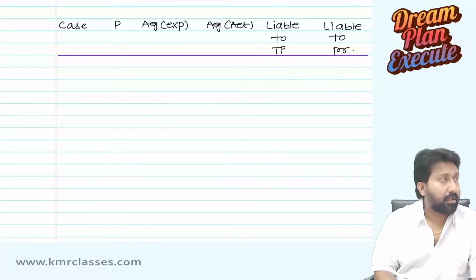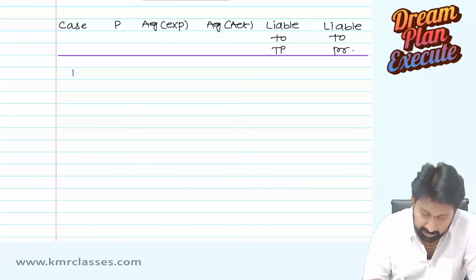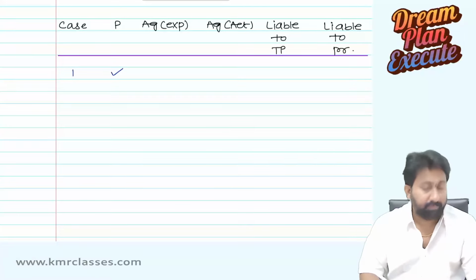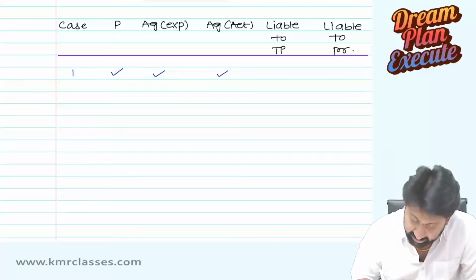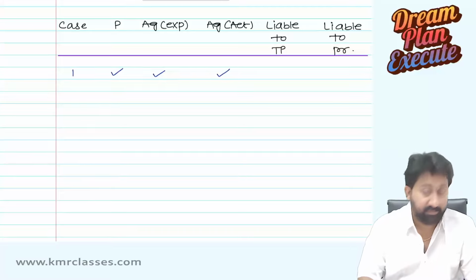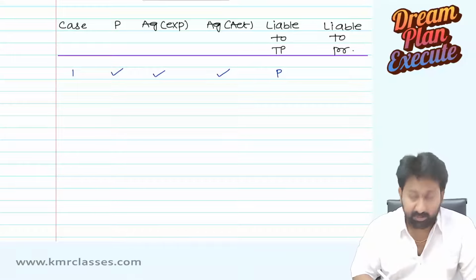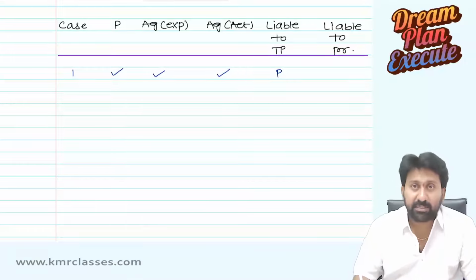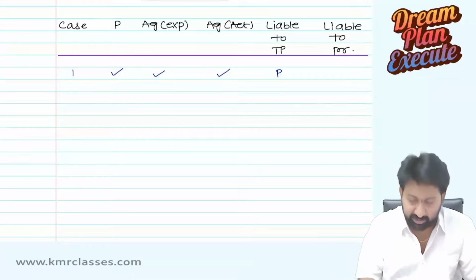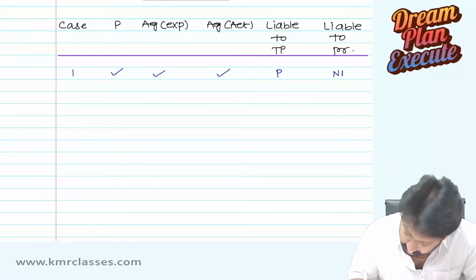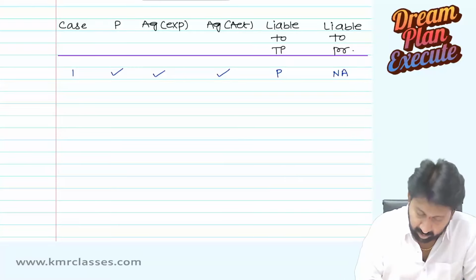See here. Case 1. The principal can do something. The agent is expected to do that. The agent has actually done that. The principal is liable to the third parties. Okay, who is liable to the principal? The agent is not liable to the principal, because I have done whatever you have said. Not applicable.